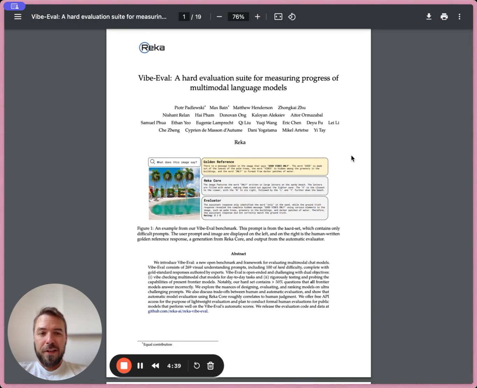So what problem are they solving? Well, they're solving the problem of how difficult it is to understand relative strengths and weaknesses of different large language models, specifically multimodal language models. Every time a new model comes out, lots of people need to spend a lot of time, a lot of effort trying to understand what different models are good and bad at.